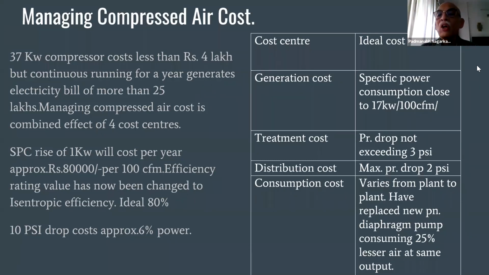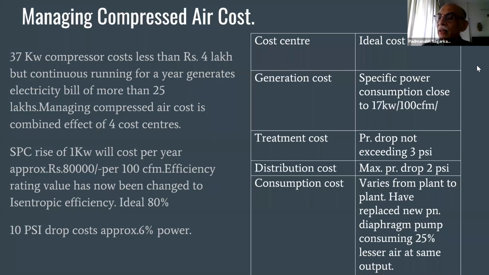First is generation cost, that is the compressor house. Normally specific power consumption, SPC, is the rating value of a compressor. It should be around 17 kW per 100 CFM. Now I'll brief you on generation cost.